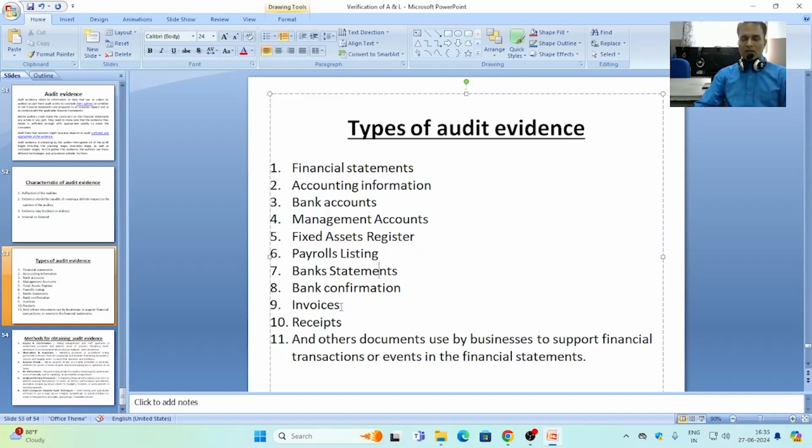Invoices. These are the bills and supportings generated by an outsider of the business, that is, the supplier. When a client business is going to purchase raw material or assets for the business, then the supplier or vendor issues an invoice. It is also included as external audit evidence and a type of evidence.